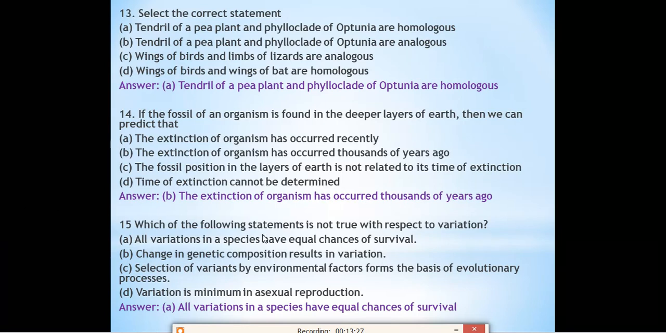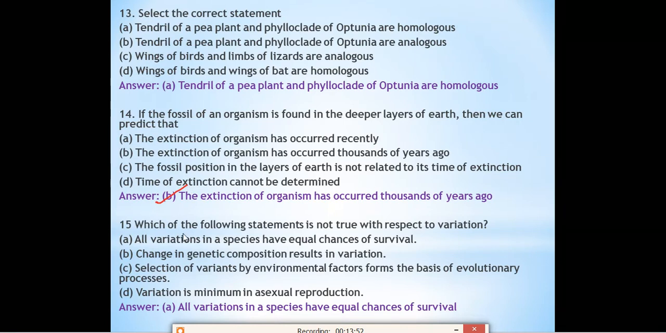Okay, so what we can say, the extinction of the organism occurred thousands of years ago, because the fossil of the organism is found in the deepest layer, so it must be very old. It can be thousands of years ago. The older the fossil, the deeper it is in the earth. So this is the correct answer for this one.